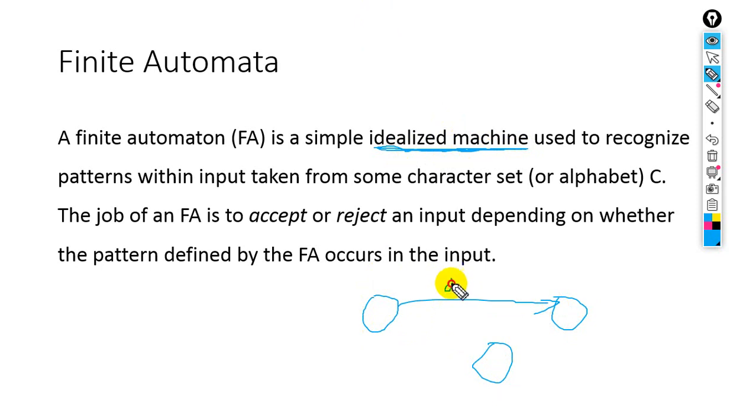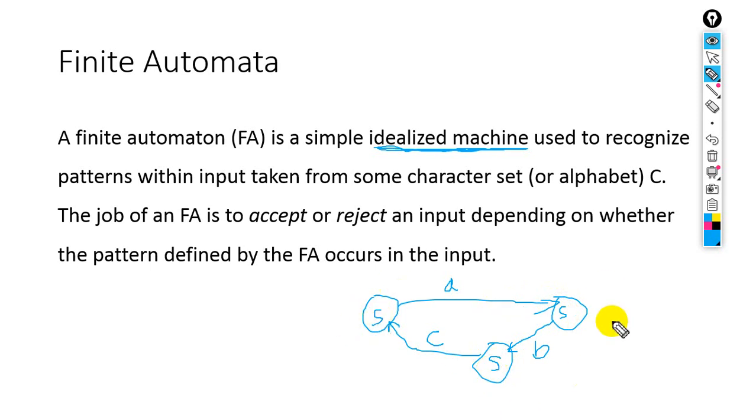For example, the input is A, it moves from one state to another state, and moving from this state to this, the input will be B and it comes back to this initial state. For example, input is C. So the finite automata is the state diagram. Here we will have states. For example, this is state, this is state, this is state, and we will represent the flow of the real machine by using these idealized machines, by using these state diagrams.